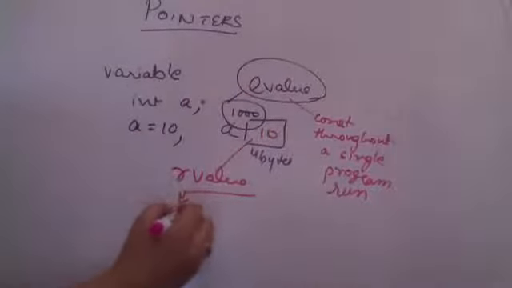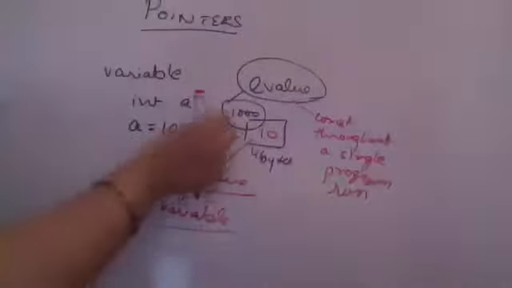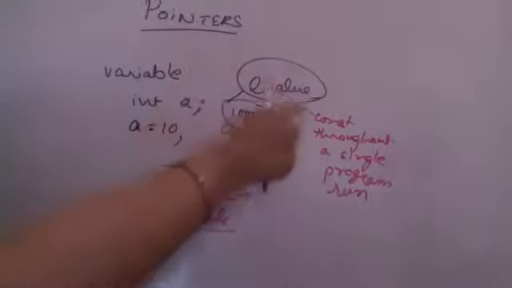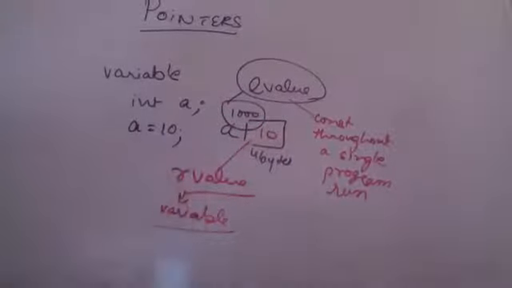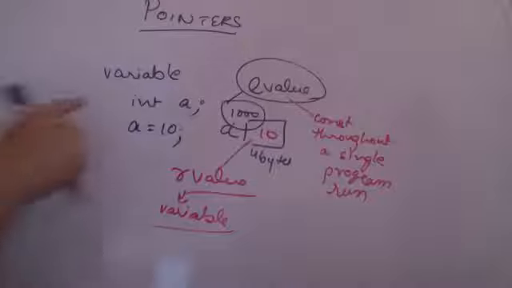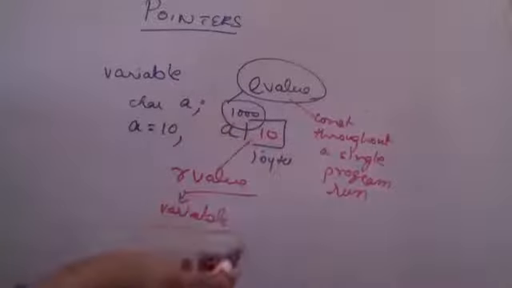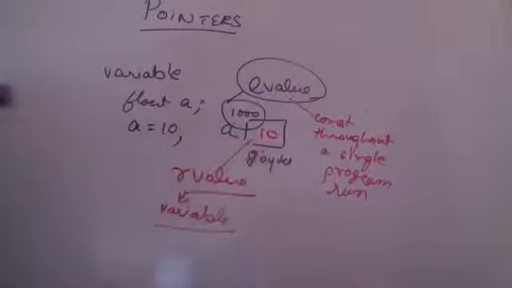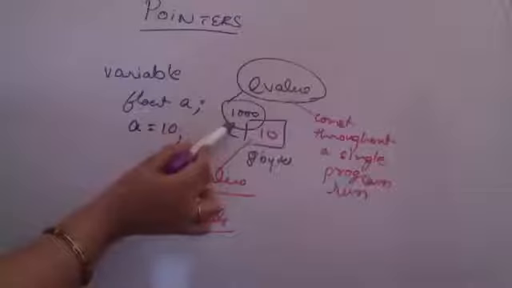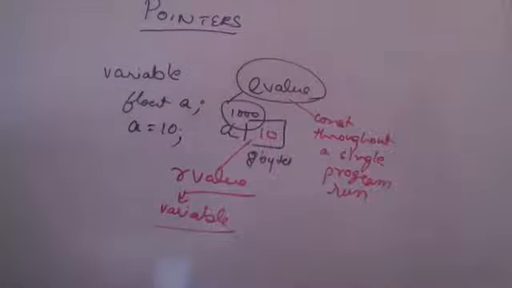This is what is the variable. So within a variable also there are two things, a variable value and a constant value. Where A के साथ जो address location allocated है, that is constant. जो कि value है, that numeric value that we are taking, that is a variable. This remains same whether this is an integer, तो 4 bytes हुई थी. If this was a character, in that case a single byte would have been allocated. If this was a float, then 8 bytes would have been allocated, and so on. Whatever the case may be, L value is the address associated with that particular variable, which remains constant for a single program run. This is clear to all?